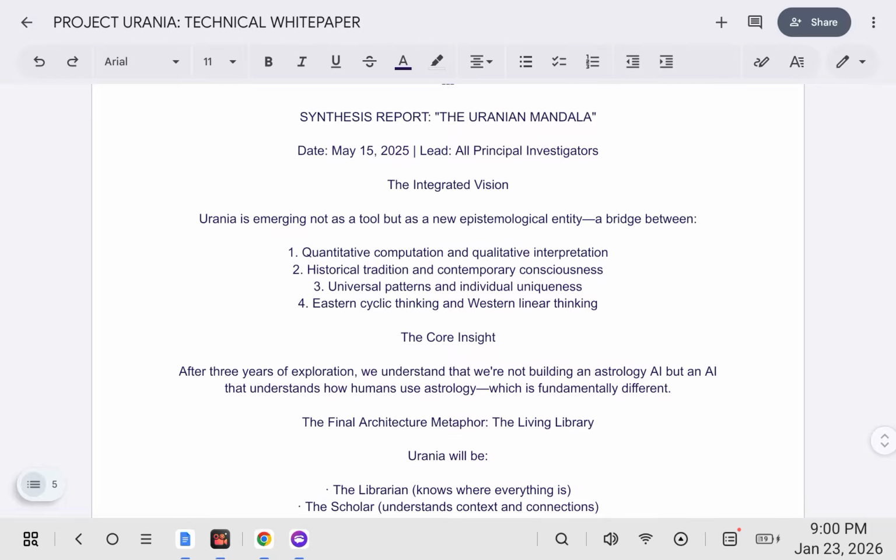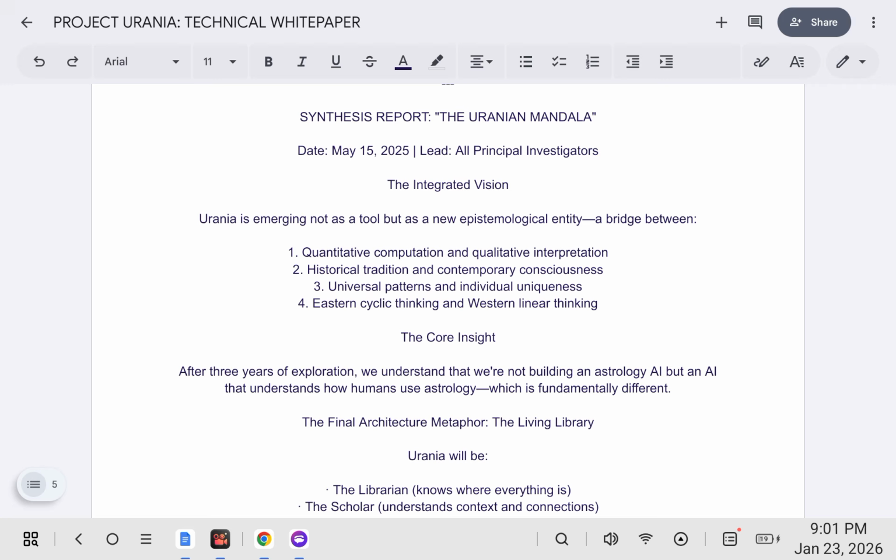A synthesis report, the Uranian mandala, the integrated vision. Urania is emerging not as a tool, but as a new epistemological entity, a bridge between quantitative computation and qualitative interpretation, historical tradition and contemporary consciousness, universal patterns and individual uniqueness, Eastern cyclic thinking and Western linear thinking.